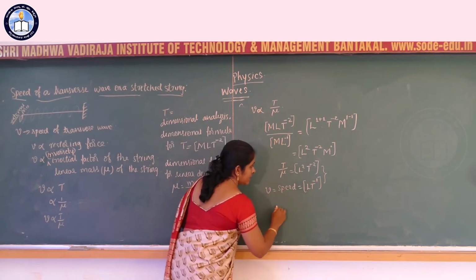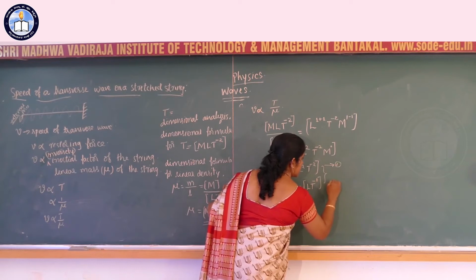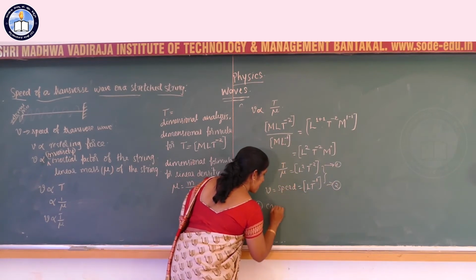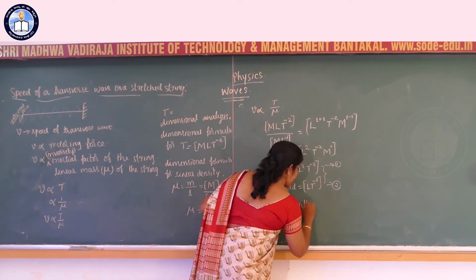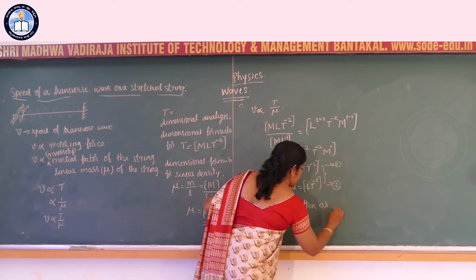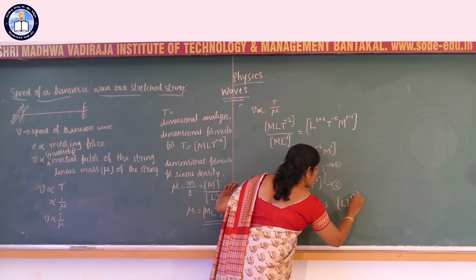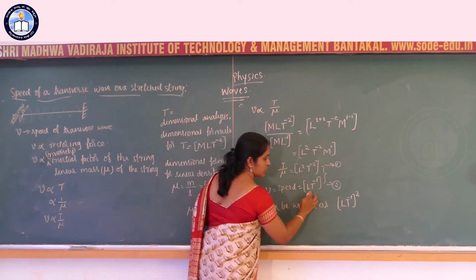We can write this as, say this is equation number 1, this is equation number 2. Equation 1 can be written as L T inverse 1 whole power raised to 2. This is nothing but equation 2.